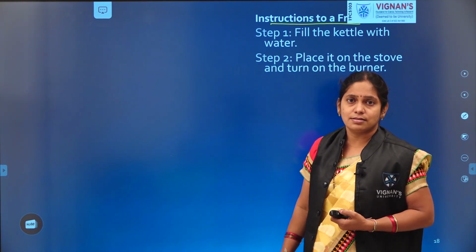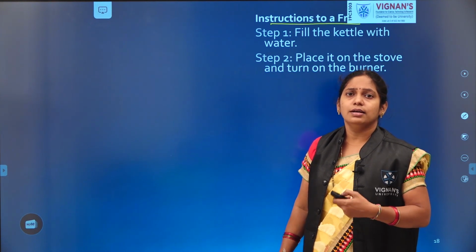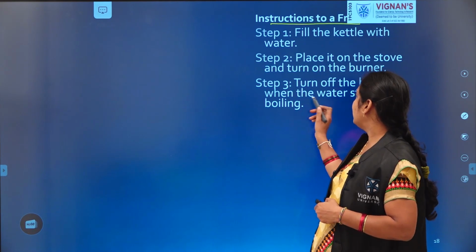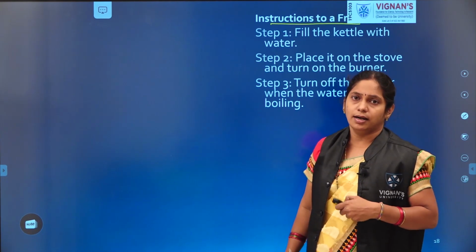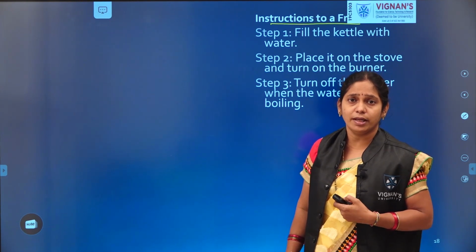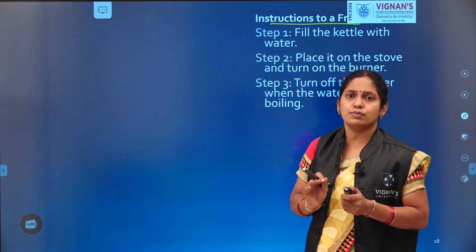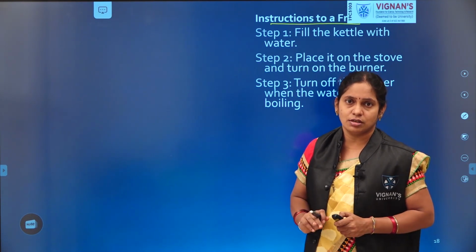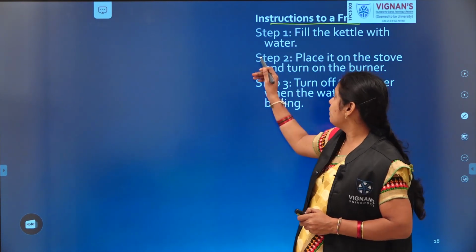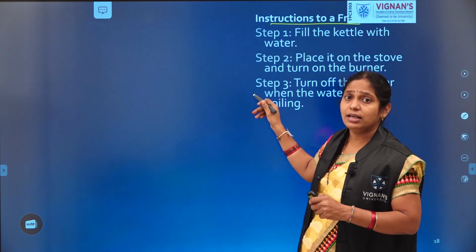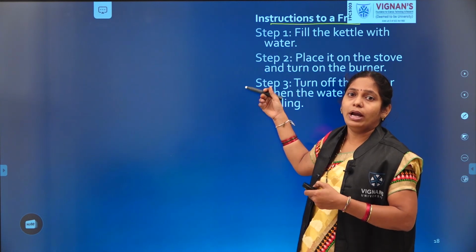What are we telling next? Keep it on the stove and turn on the burner. Followed by, turn off the burner when the water gets boiled. How are we telling that instruction to a human being? If it is boiled, you just turn off the burner. Likewise, we give the instruction.